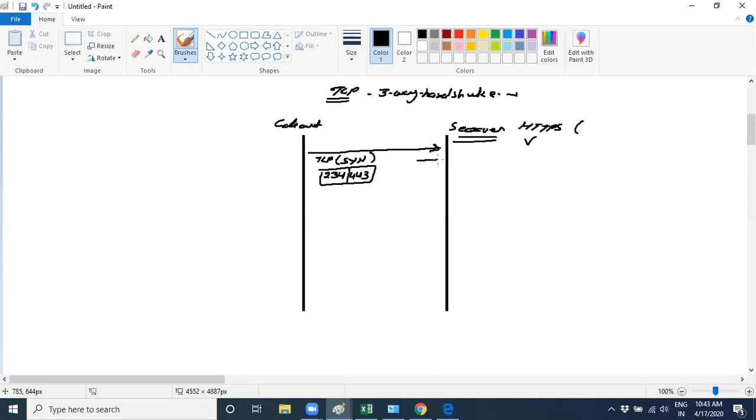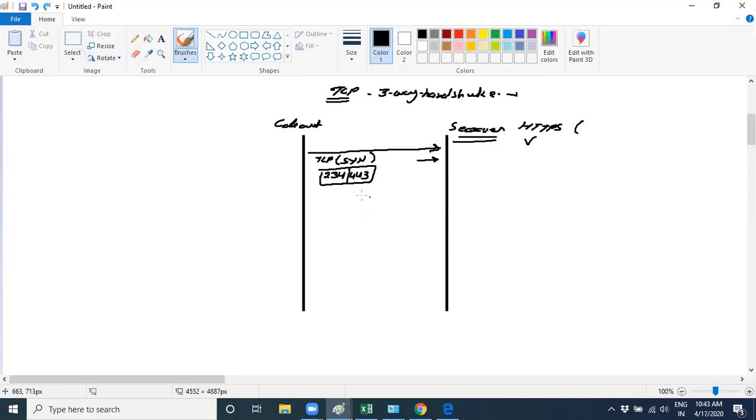Here, the server will receive this SYN flag and acknowledge it, depending on the server side. Maybe it's busy or not able to provide you the services, or maybe there is no HTTPS service enabled on the server side. As we said, TCP is a reliable protocol. That means it will provide you a reply of any kind: either I'm not able to provide you service, or I'm able to provide you service. It will reply to you.